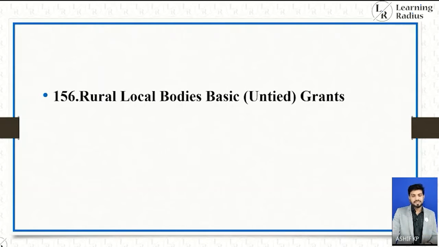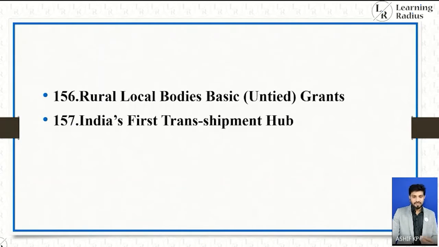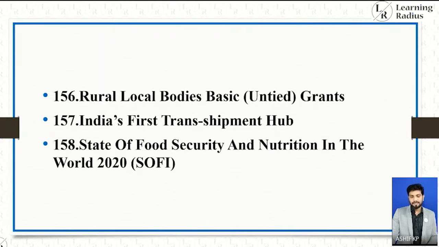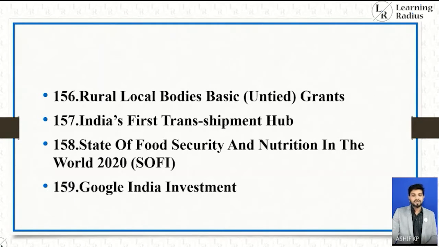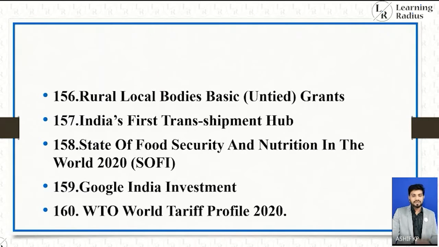Rural Local Bodies Basic Untied Grants, India's first transshipment hub, State of Food Security and Nutrition in the World 2020 (SOFI), Google India Investment, WTO World Tariff Profile 2020.